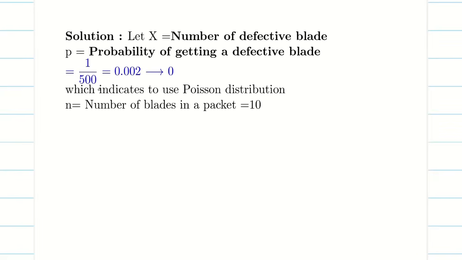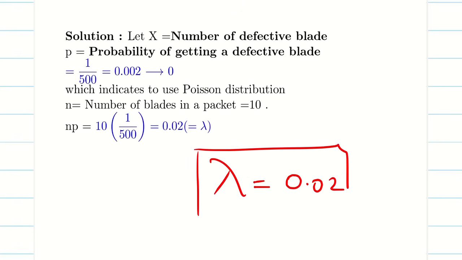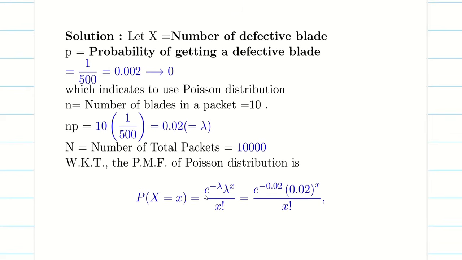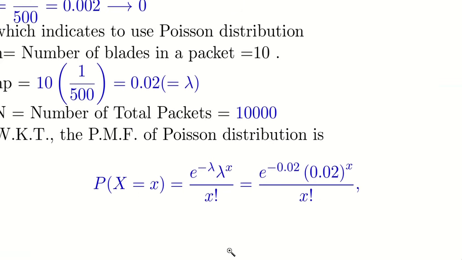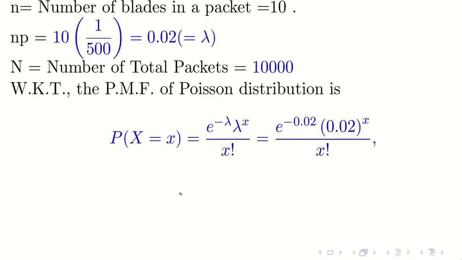So now, as usual, n is the number of blades in a packet. It is 10. So my np, finally my lambda, is going to be 0.02. Now the problem is over, guys, because we know the lambda. Then we write my capital N, 10,000 packets. Then immediately we write the formula for Poisson distribution, guys. So the Poisson distribution formula is e power minus lambda, lambda power x by x factorial. I'm going to substitute the value of lambda.